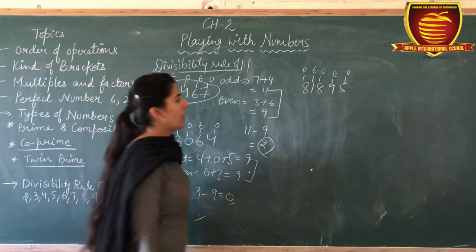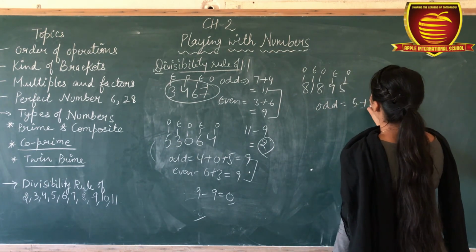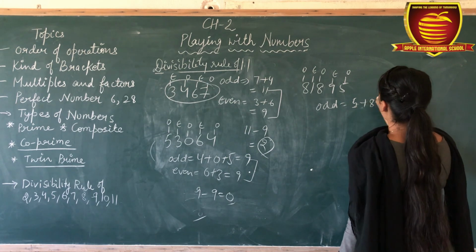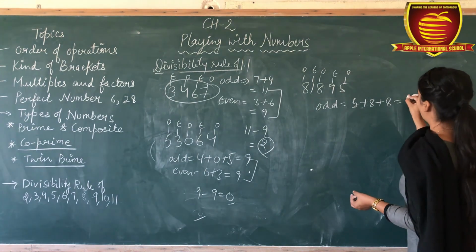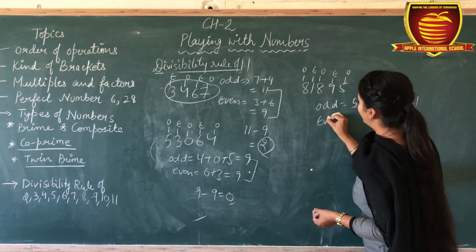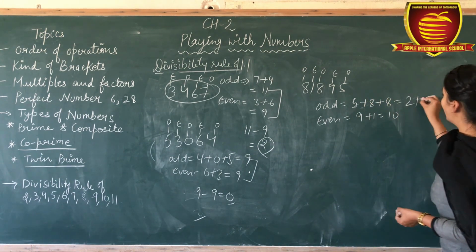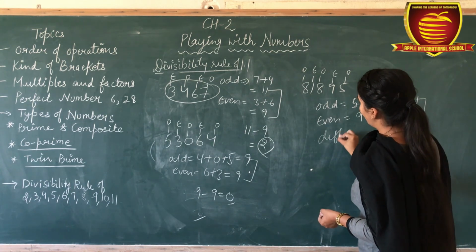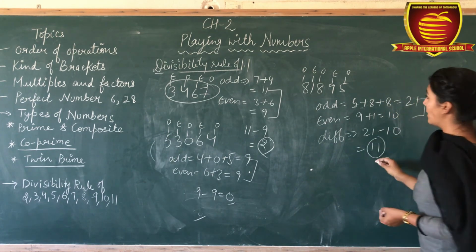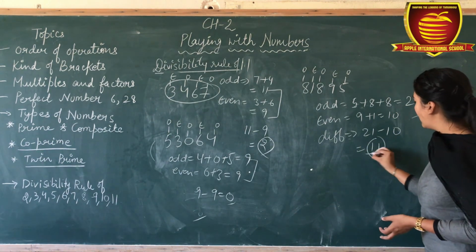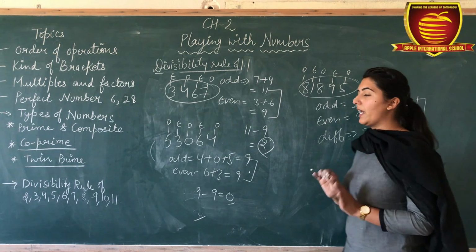Okay. Now check for the next. Odd numbers, 5 plus 8 plus 8, 16, 17, 18, 19, 20, 21. Okay. Even, 9 plus 1, 10. Okay. So what is the difference? 21 minus 10 is equal to 11. Is 11 divisible by 11? Of course. So that number is also divisible by 11.